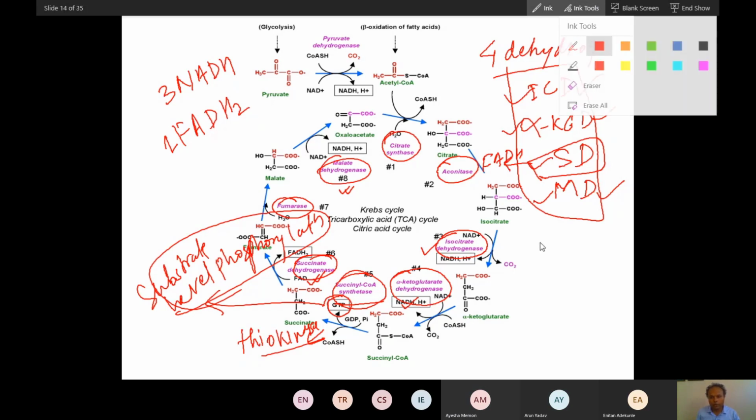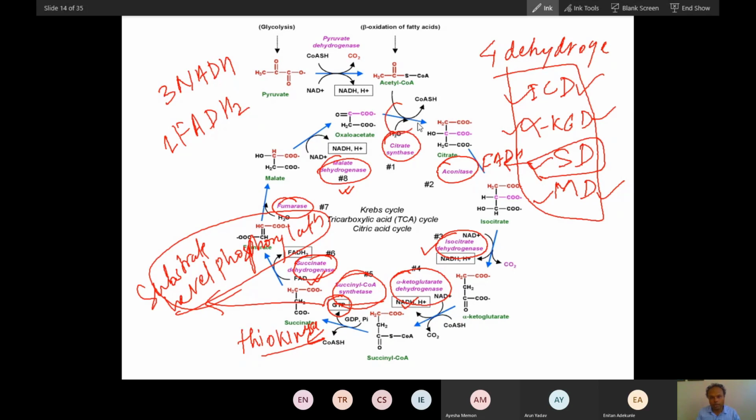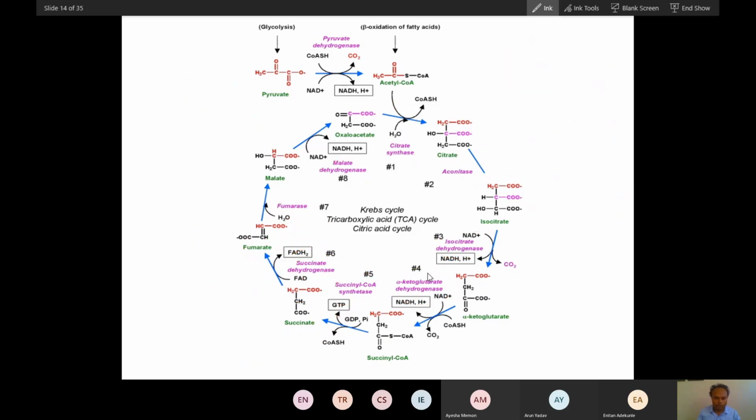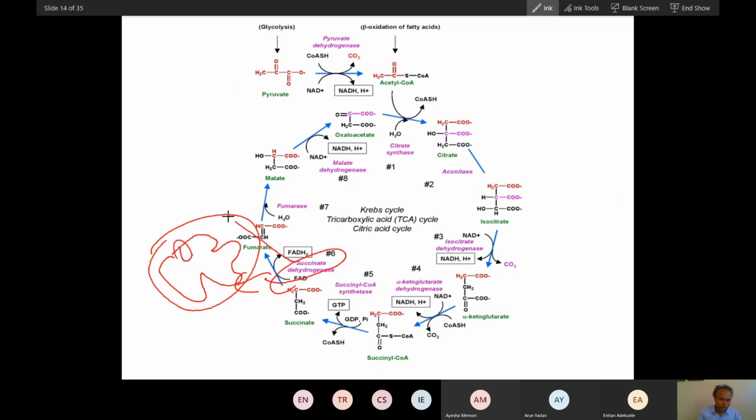So if you remember these 5 steps, you will remember everything, because citrate synthase you can easily remember. The aconitase step, conversion of citrate into isocitrate, we can easily remember, and fumarase you can easily remember. So these 5 steps are important steps, and you have to remember all of them. And this enzyme, succinate dehydrogenase, is actually a part of the inner mitochondrial membrane, and it is nothing but complex 2.